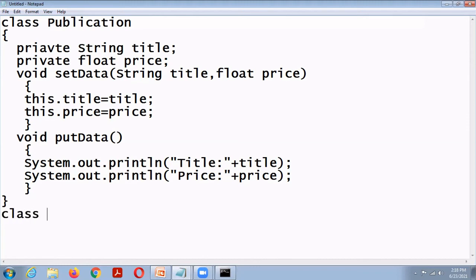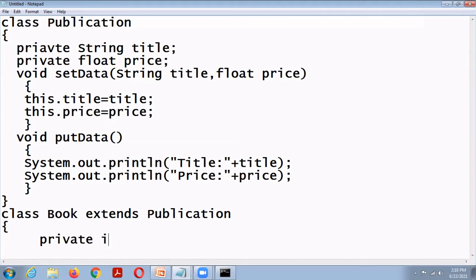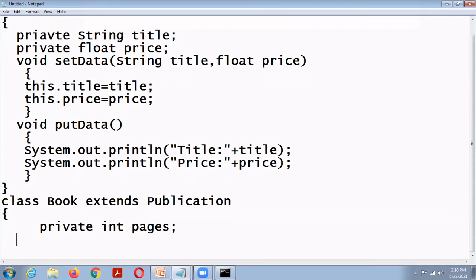So class Book extends Publication. Okay, class Book extends Publication. So this class has one additional data member, that is private int pages, the number of pages.